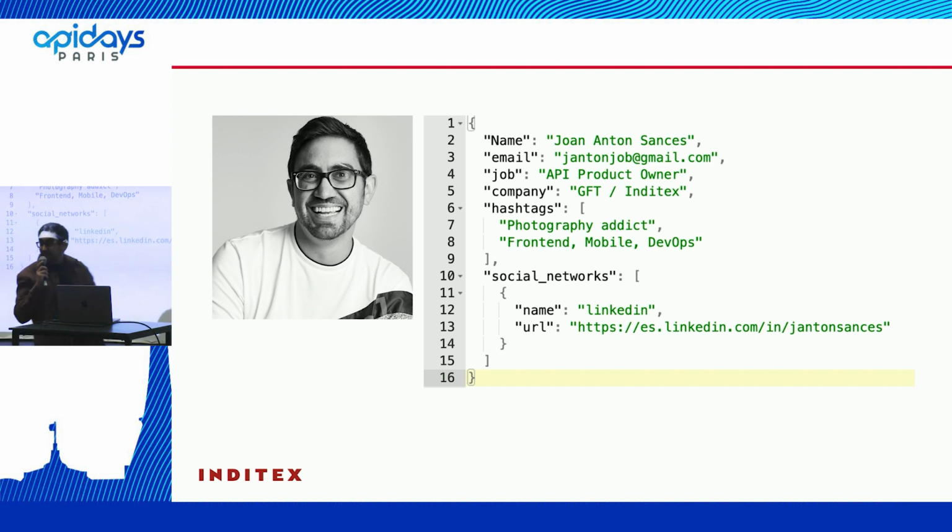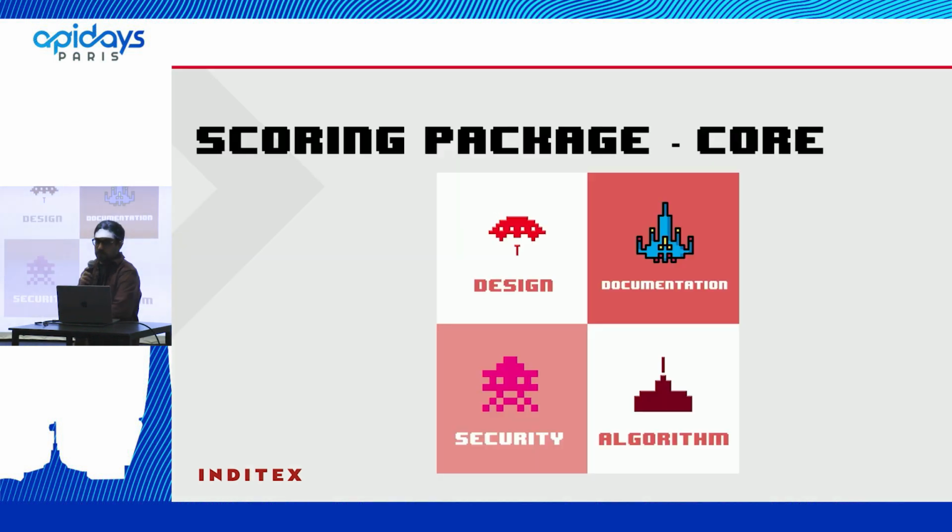Okay. Hi everyone. I'm Jonathan, as Rafa said. I'm the API product owner in Inditex, but working for GFT. And we are going to talk about the API scoring core. Rafael has done some spoilers during that presentation. We are going to talk first about the three modules that compose the API scoring. Later, we are going to talk about the algorithm, but don't be scared. We are going to have time for beers because we are not going to go deeply into the mathematics.